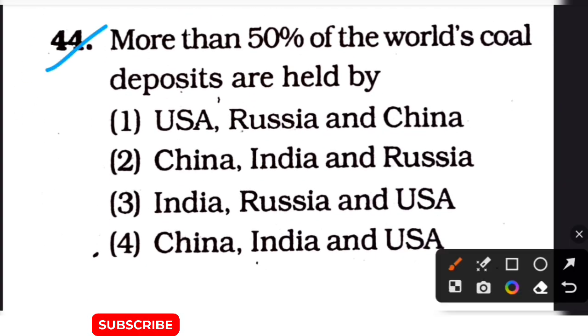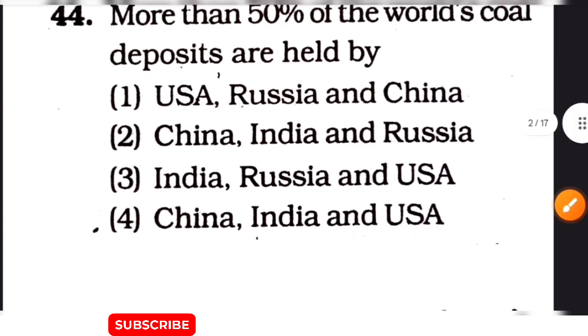More than 50% of the world's coal deposits are held by option 1 USA, Russia and China, option 2 China, India and Russia, option 3 India, Russia and USA, option 4 China, India and USA. The correct answer of this question is option number 1 USA, Russia and China.